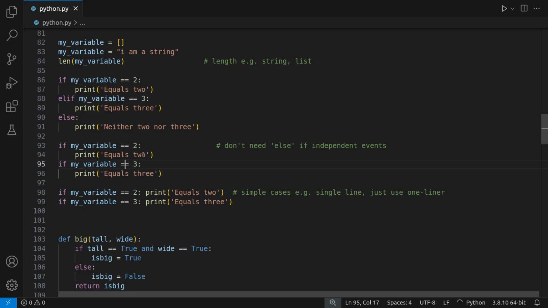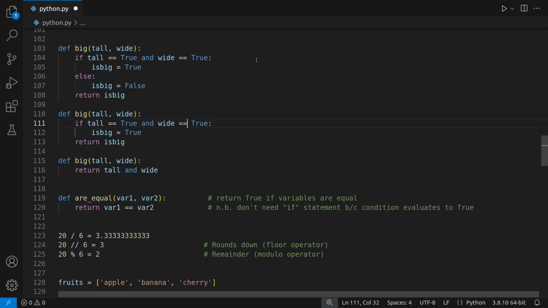And also, if all you're doing is a simple one-liner in each case, as I've said here, then you can actually just move it and put it next to the colon. And that's what I've done here. If the variable is 2, then print 2. If the variable is equal to 3, then print 3. As simple as that.